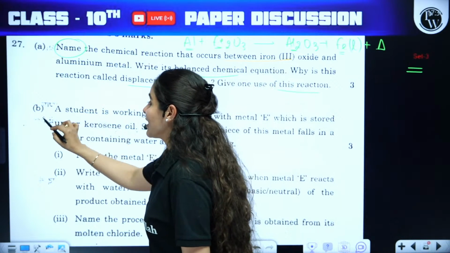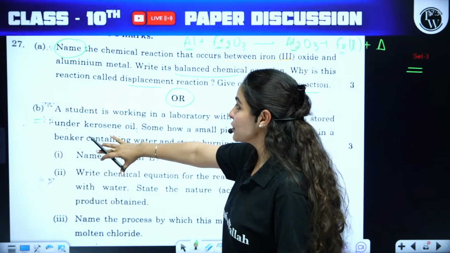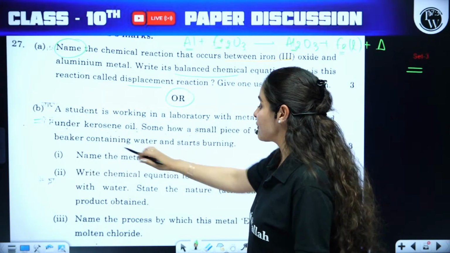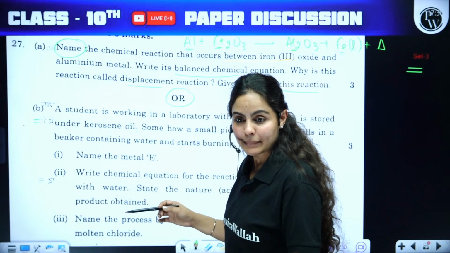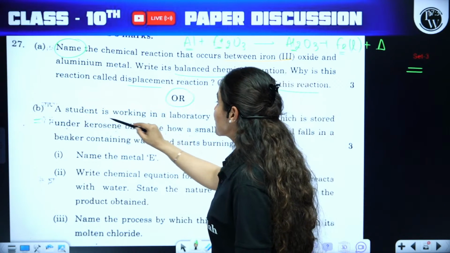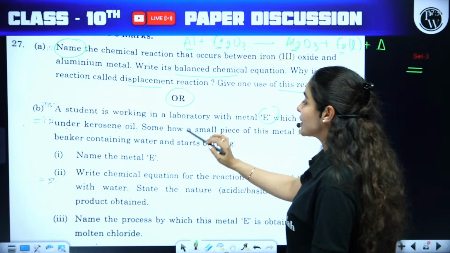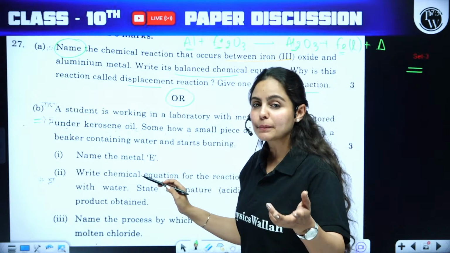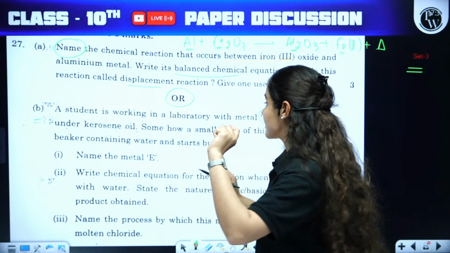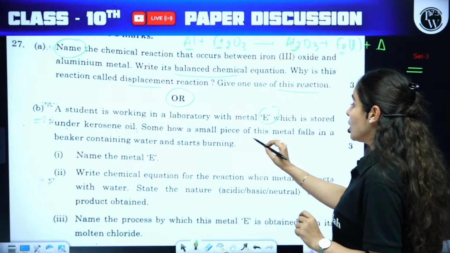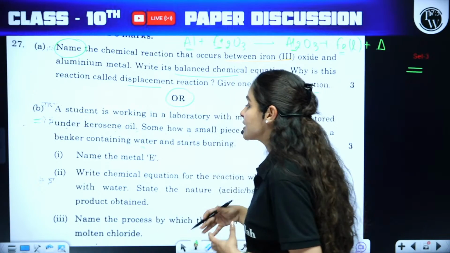Or, B part. How many of you have done B? Give me a thumbs up. How many of you have attempted question number 27 B part from set number 3? So a student is working in a laboratory with metal E, which is stored under kerosene oil. Now this metal E can be either sodium or potassium because both of them are actually stored under kerosene oil. Somehow a small piece of this metal falls in a beaker containing water and starts burning.